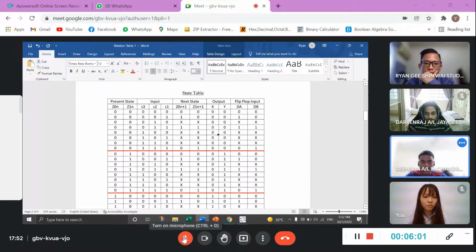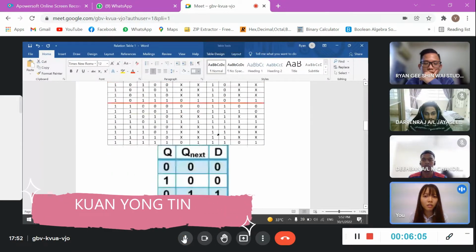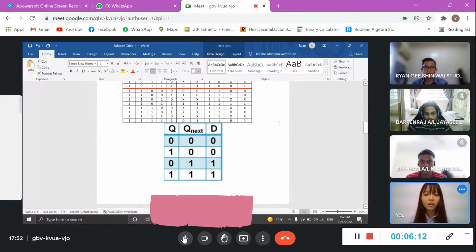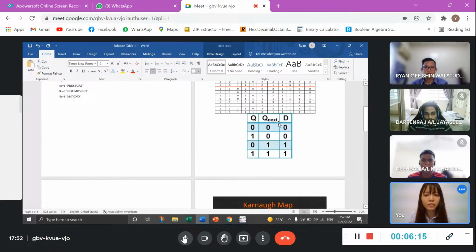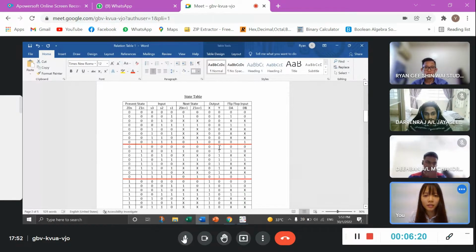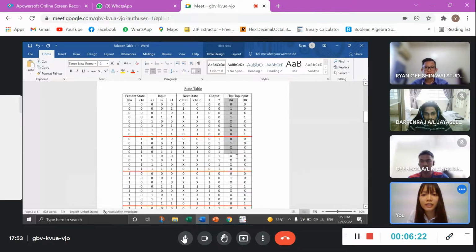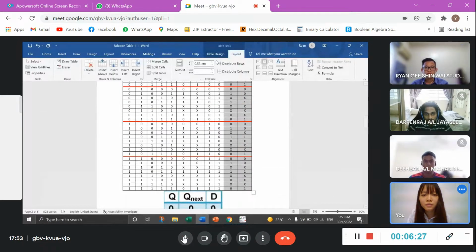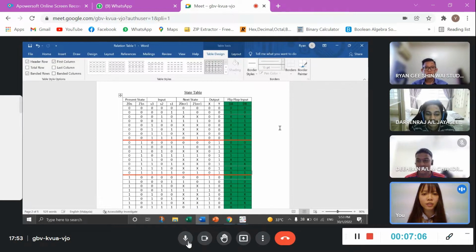Next, I will give it to Yong Ting to present. Okay, thank you, Deehban, for presenting the state table. I'm Yong Ting, and I would like to present how you derive it from the flip-flops. For the flip-flop inputs DA and DB, we use the state table, with the present state and the next state.